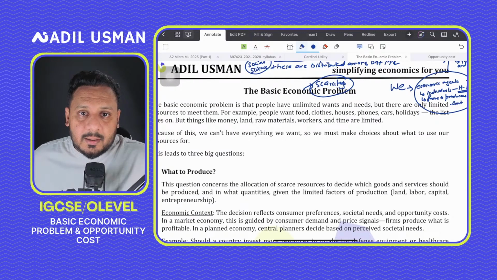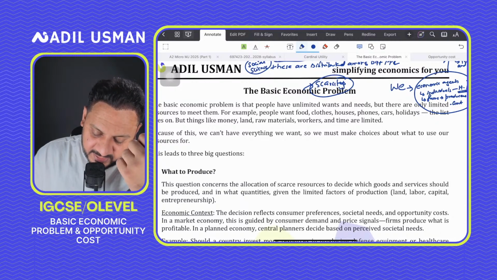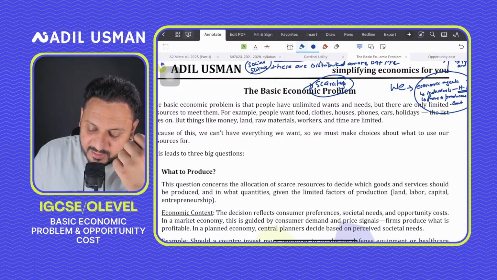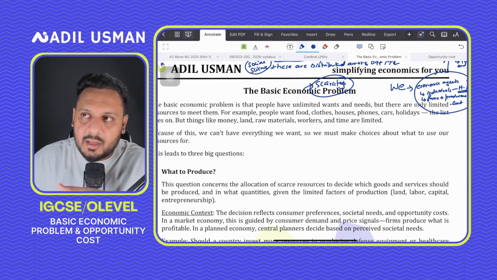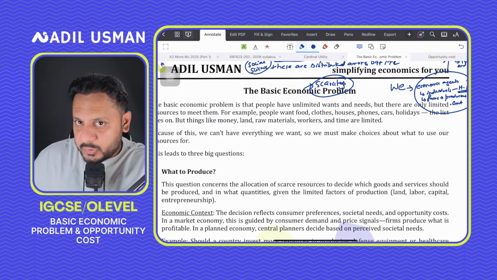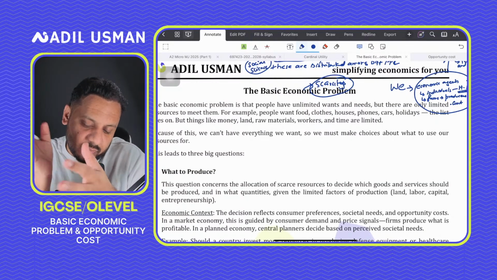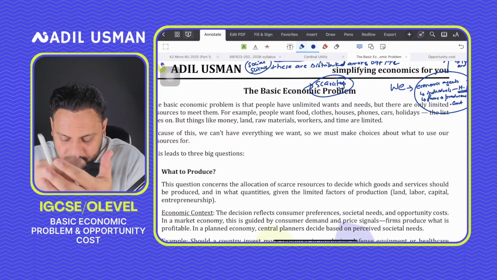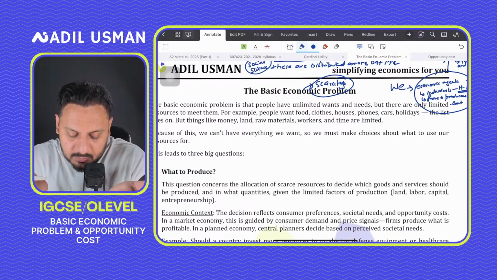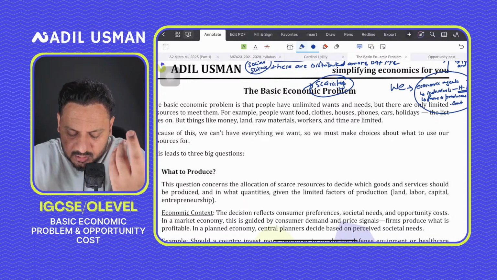You also need to understand the rewards for factors of production. What are rewards for factors of production? They are the income that would be earned against these factors of production when they are put to use.